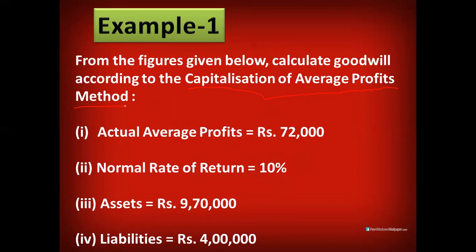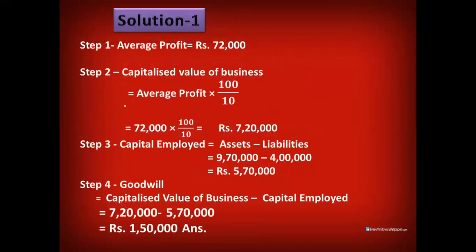The very first step was to calculate average profit, and this is given in the question. We need not calculate it. So let's check out this solution. In the solution, average profit is given to us. To find out the capitalized value of business, we'll multiply average profit by 100 by 10, because normal rate of return is 10%. So we'll take the reciprocal of it, that is 100 by 10. And when we solve this equation, the answer is rupees 7,20,000.